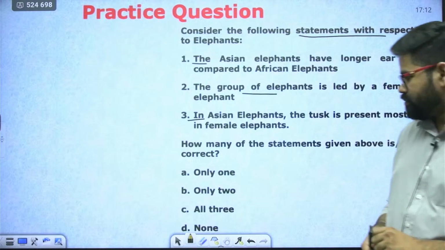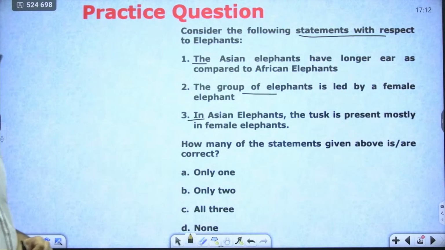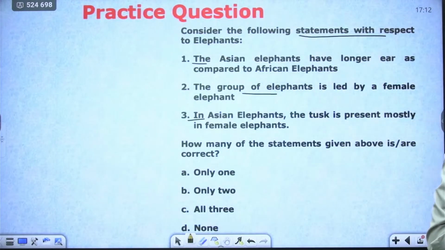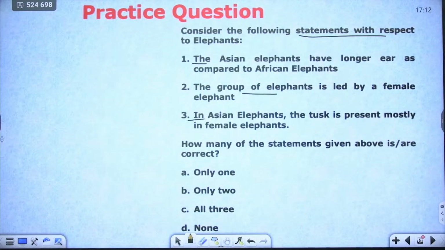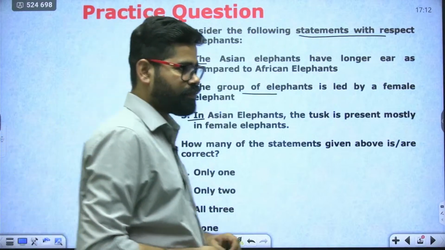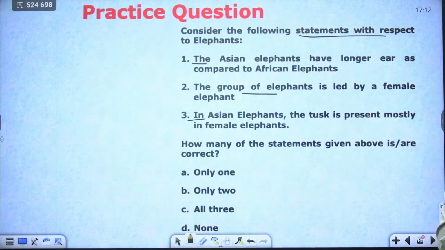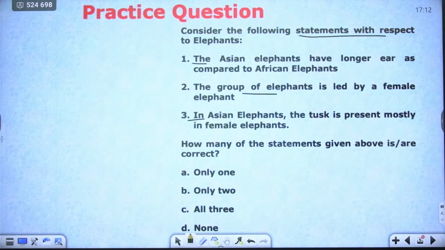Good evening. Yes, so tell me the answer of this one. So what would be the answer in this question? I'm getting A, B also. A option, B option. Okay, so maximum people are saying only 2.